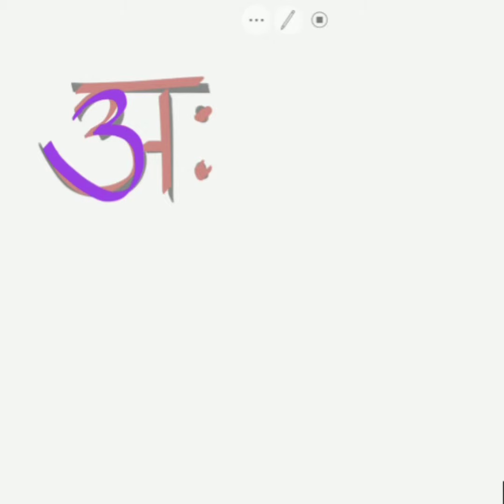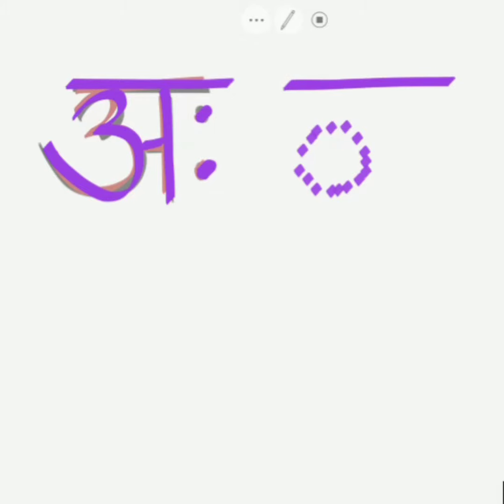Aha is A and two dots in front of it. These dots are called as Visarga. If the dotted circle is a Vyanjan, the two dots in front of it will make it as Aha, just like Kaha, Khaha, Gaha. This swar is hardly used in Hindi in day-to-day conversations. We will just learn this word as aha.